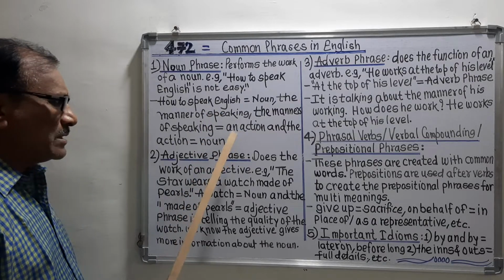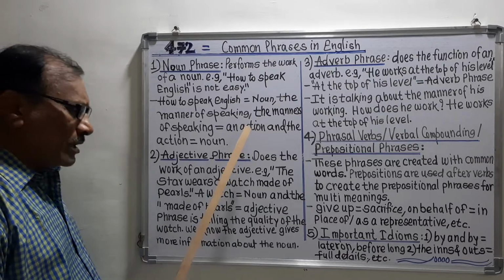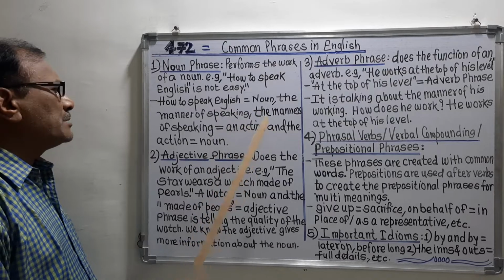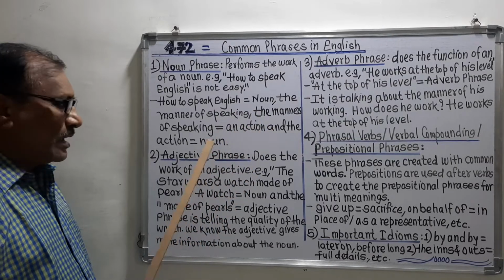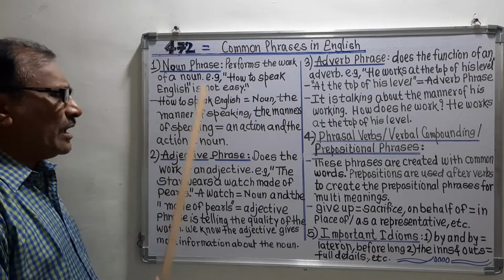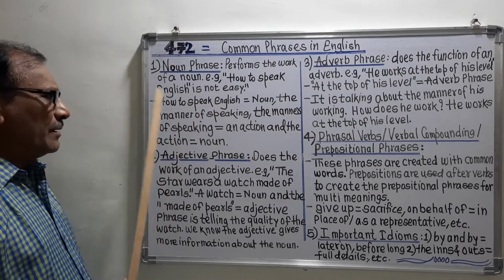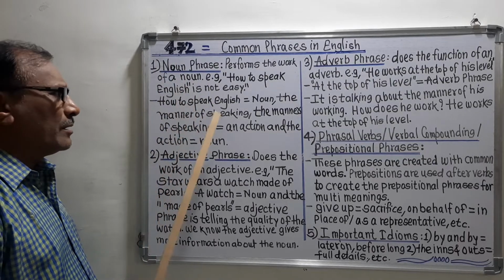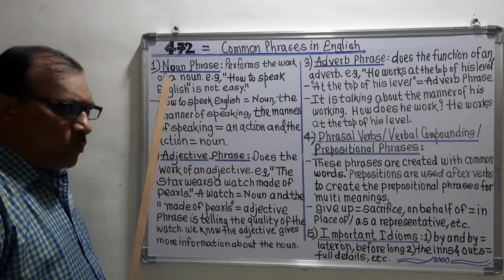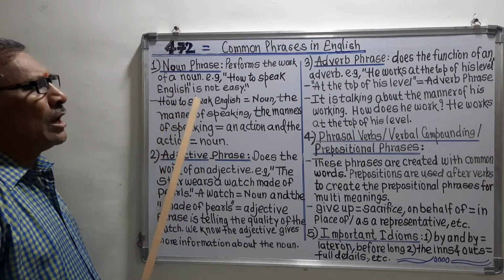An action means the activity, the work, and that's why this action is the noun. It means how to speak English is the noun phrase, but this noun phrase is showing the action, and action is the word which shows the noun, and that's why this is the noun phrase.